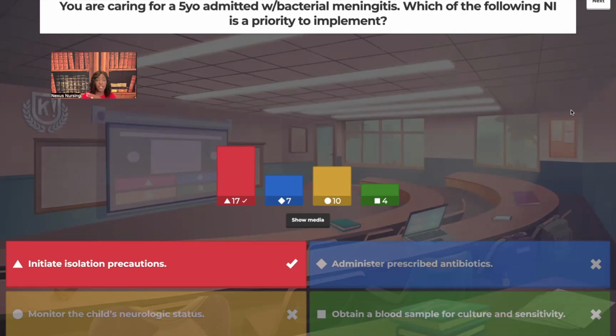If we wait, the patient can. So immediately after we draw the labs for the culture, we're going to give the patient antibiotics. And then when the results come back and we find out what the patient's sensitive to, the antibiotics that the patient's on most likely is going to change. But in that order: isolation, culture, antibiotics. Okay? Yes, droplet precautions. Correct.